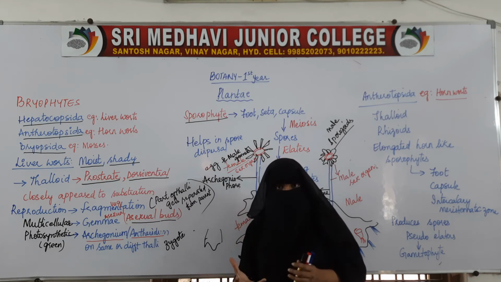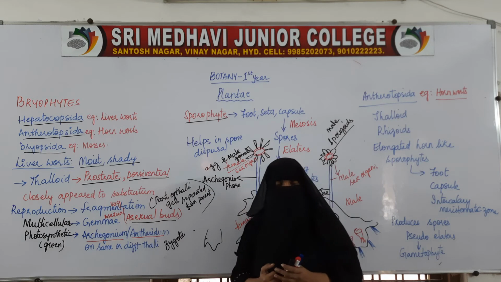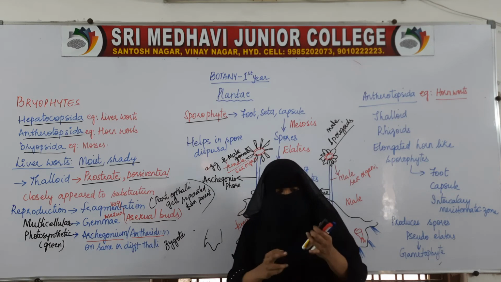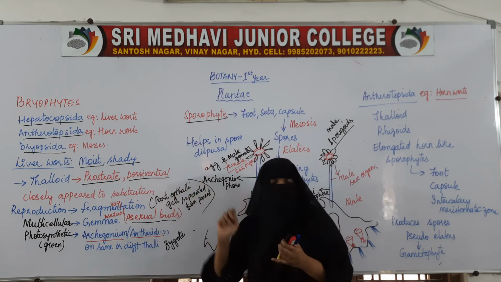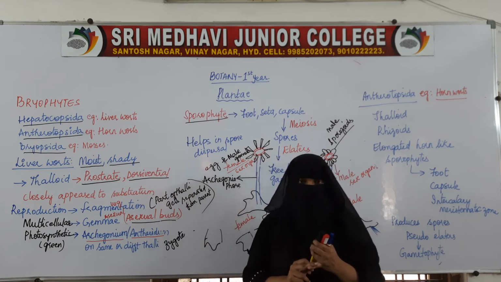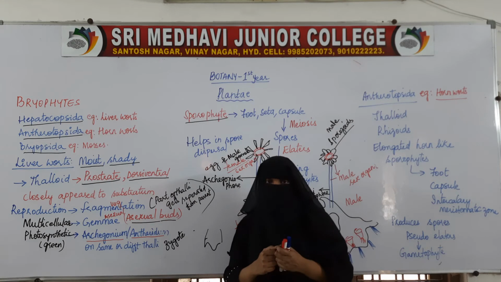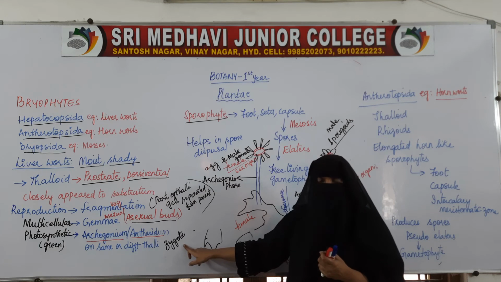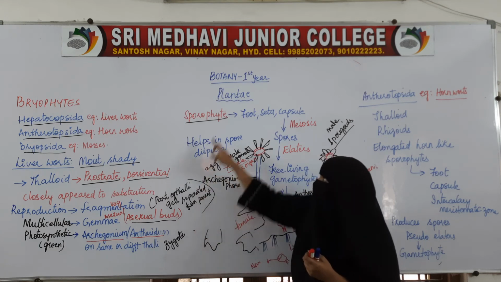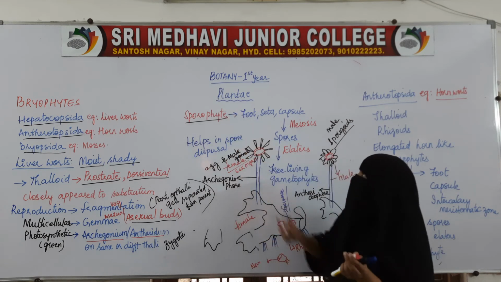Sporophyte means spore producing. Gametophyte means gamete producing. So it will show both the stages. Bryophytes show both stages, the gametophytic stage as well as the sporophytic stage. So they also show alternation of generation. Sometimes it shows the sporophytic stage, sometimes it shows the gametophytic stage. So this alternation of generation is seen in liverworts as well. So the zygote, which is nothing but the fusion of male and female gametes, changes to the sporophyte. Sporophyte is a structure which has three parts.